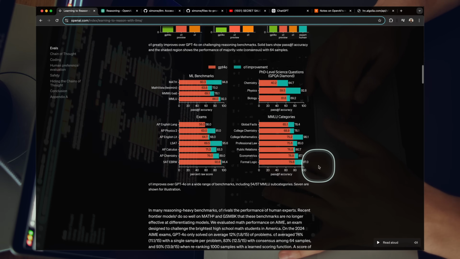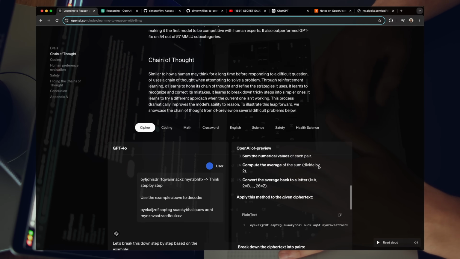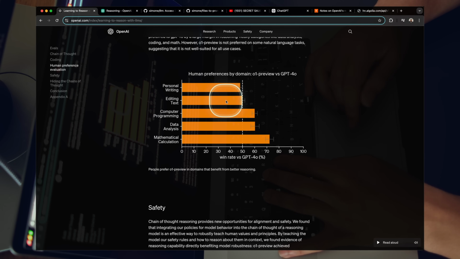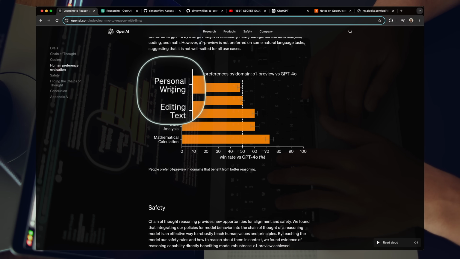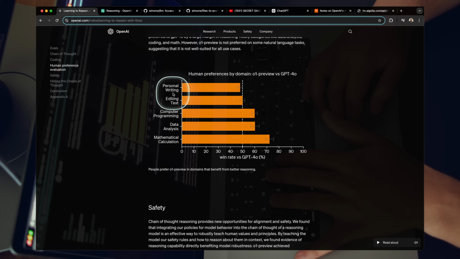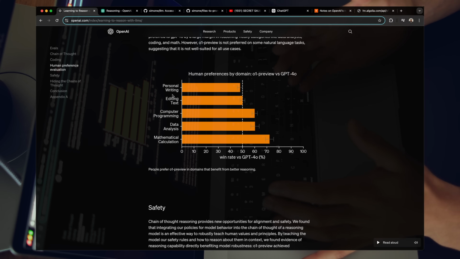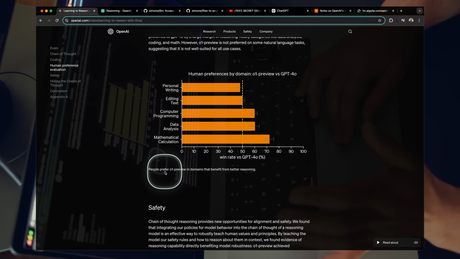And I know that they do mention here the fact that some people prefer the previous models for writing and editing text. I think this is probably up for debate, honestly, whether this is actually functionally true. This is just preference, okay?